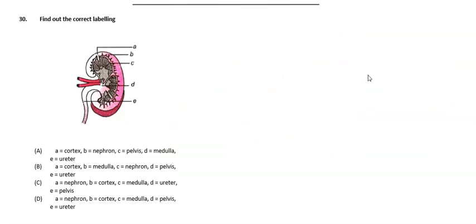Right, let's see the next question. Find out the correct labeling in this diagram. Already we know that in the longitudinal section of the kidney we find two regions.